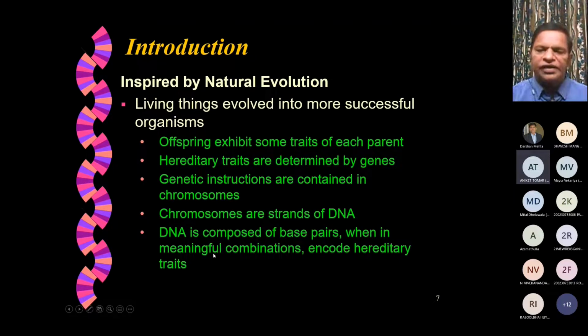If we take two chromosomes, one from each parent, and combine them to produce an offspring, then it may have some hereditary traits encoded in that DNA. That's the point that we would like to utilize to talk about evolution.